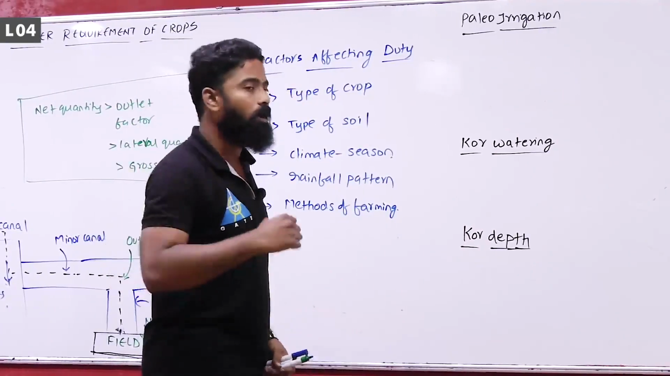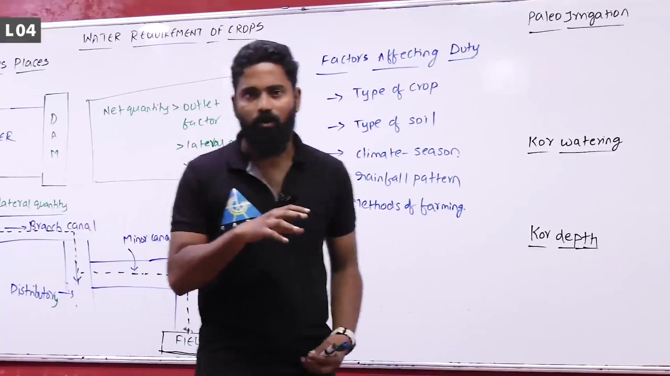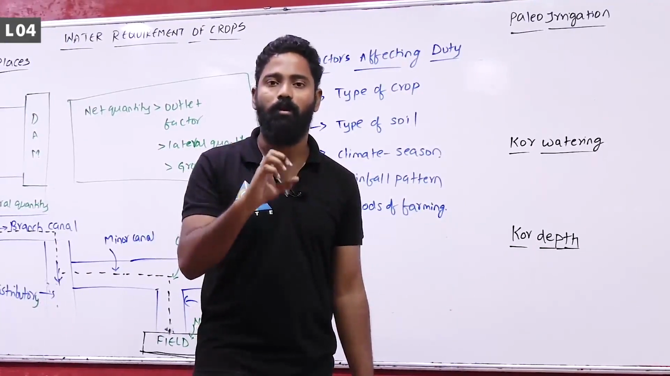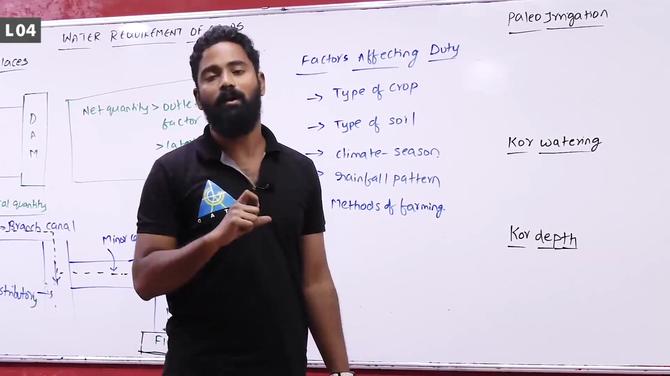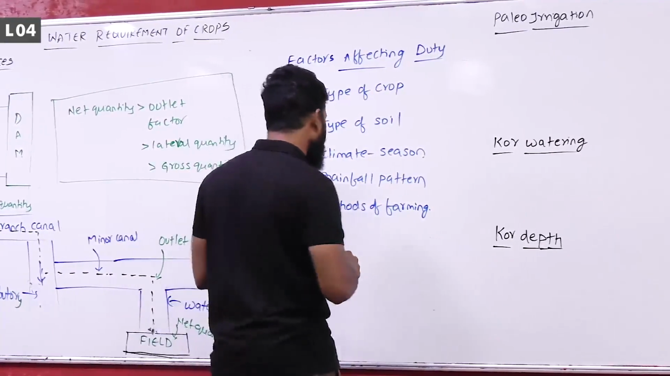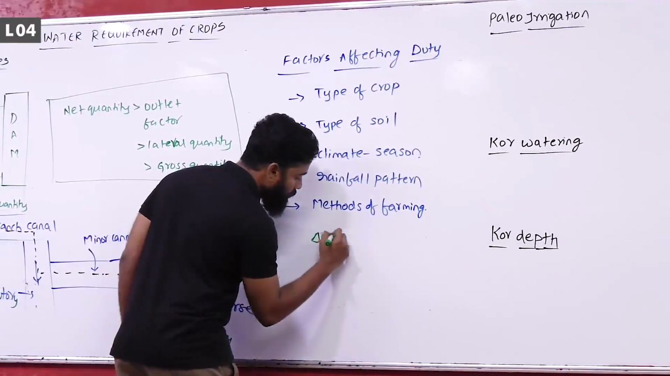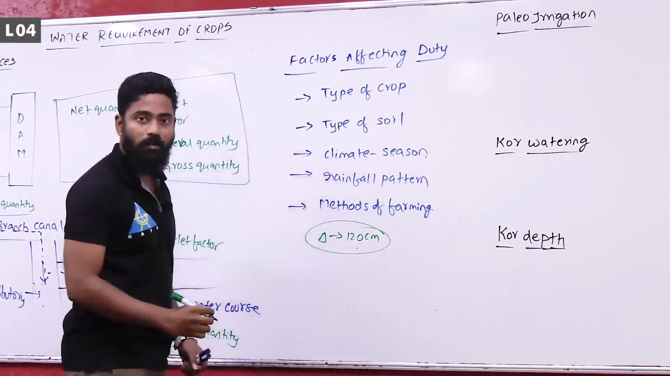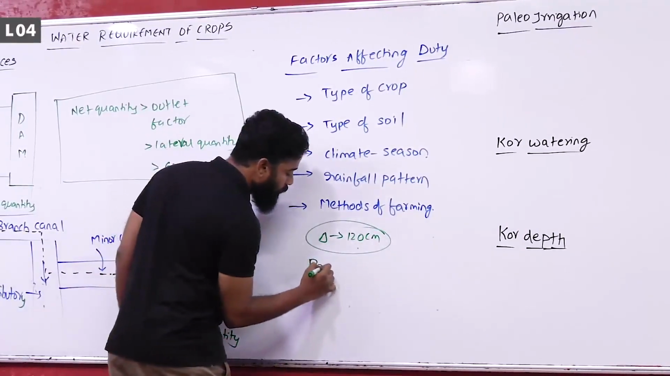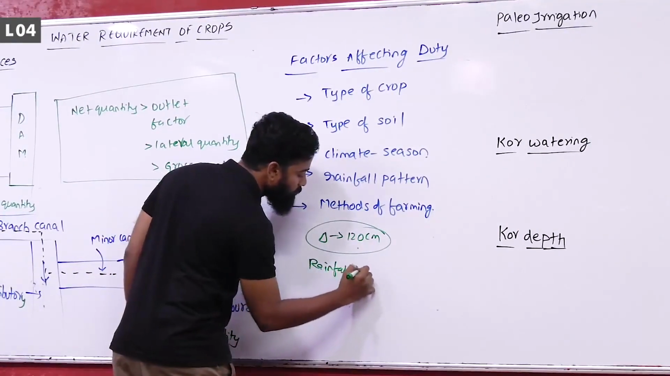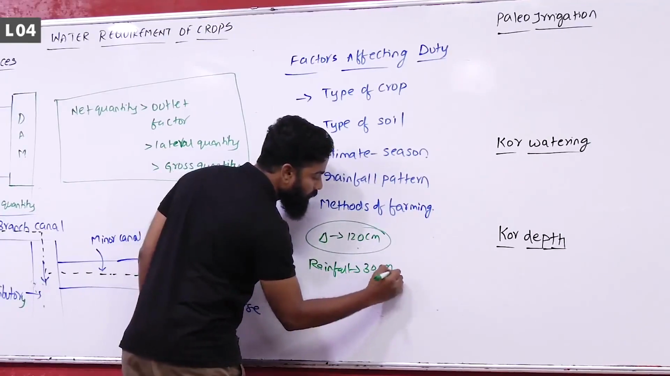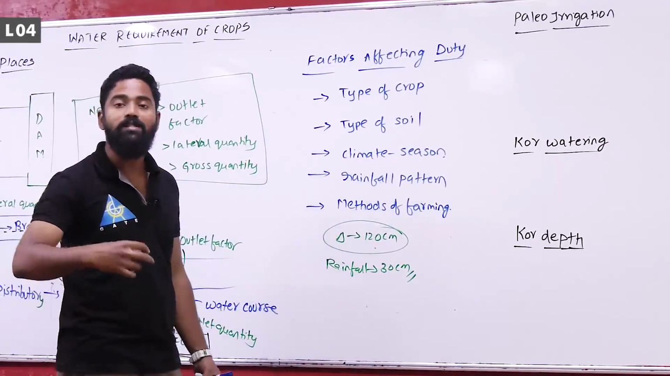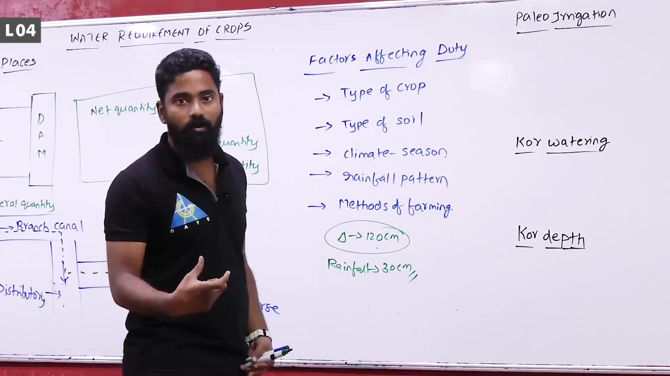That is the idea. Now, rainfall. If there is some amount of rainfall present in a given area, the delta required will be less. Let us say for rice, delta required is how much? 120 centimeters. For rice, delta required is 120 centimeters. If there is a rainfall of 30 centimeters, then what is the delta you have to provide to the field?